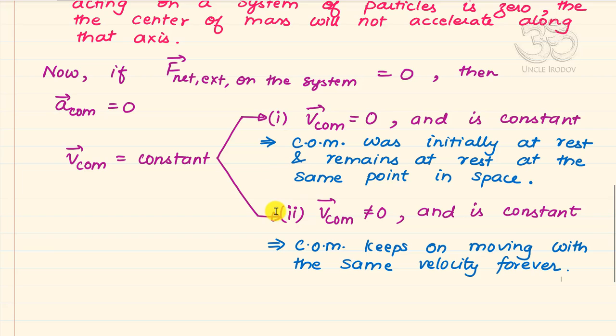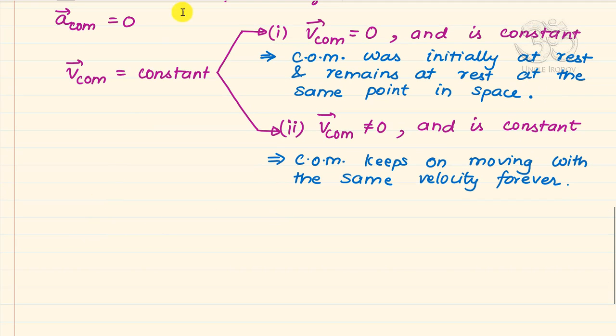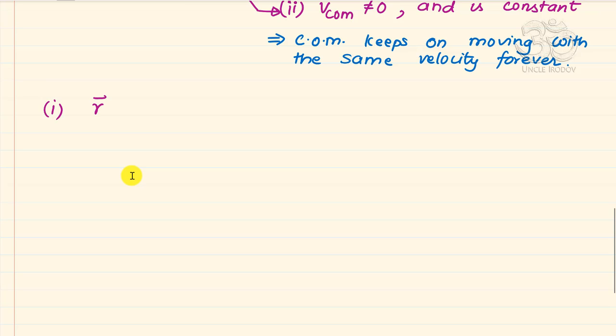Now these two lead us to two very interesting results. So let's deal with the first one. The first result: when the center of mass is at rest at the same place in space, that means position of center of mass does not change.